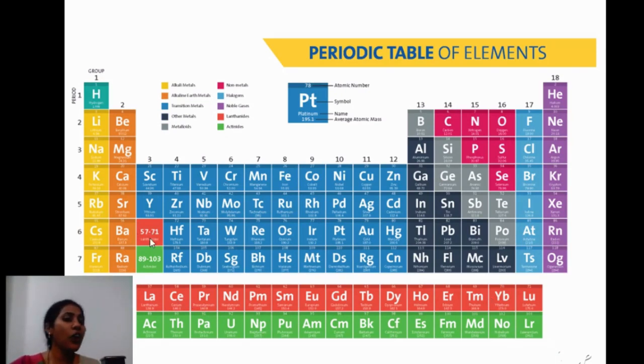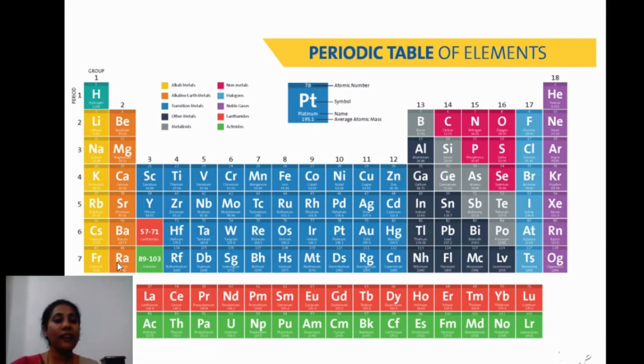So all these elements, from lanthanum to lutetium, will come in this particular box, that is the slot itself. They have been placed separately at the bottom of the periodic table, but their position is here only. They are called f-block elements. The last electron is in the f subshell, so they are called f-block elements.